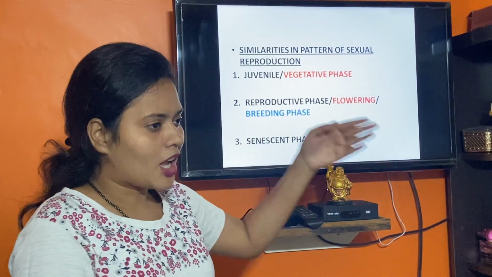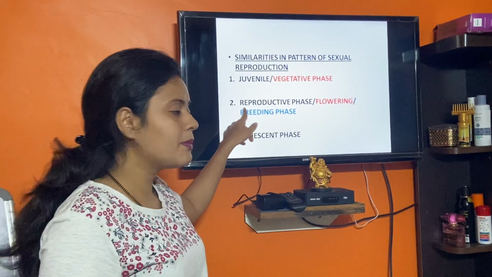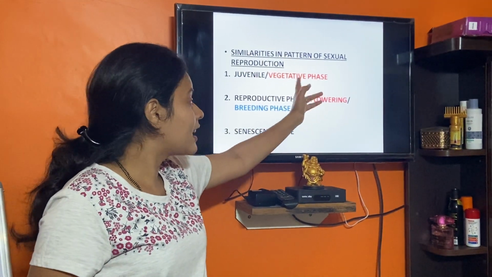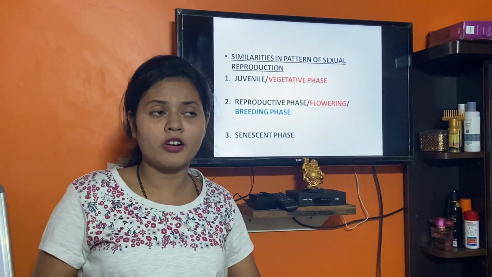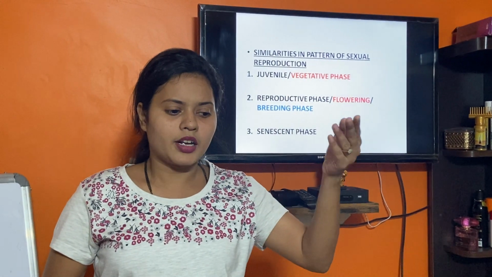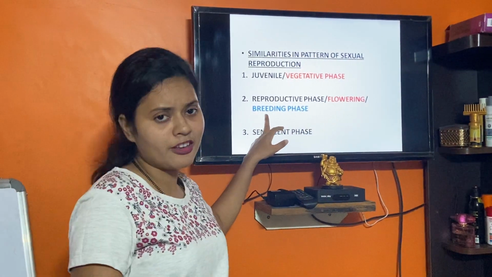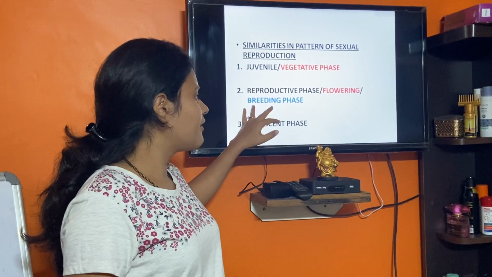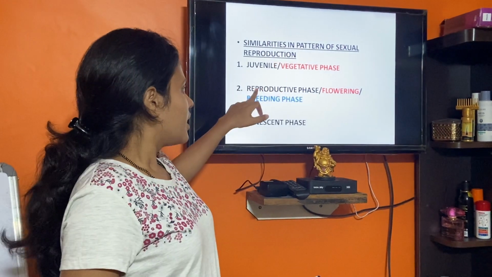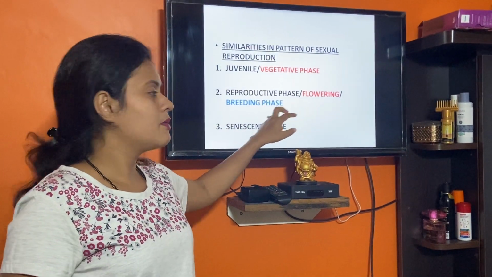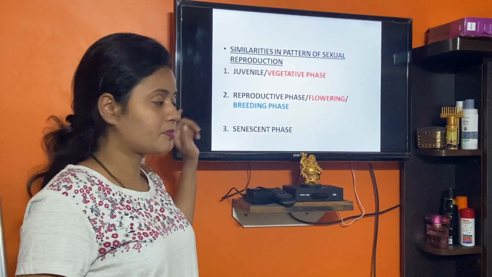So the next phase will be after the juvenile phase. Now the individual is able to reproduce, so that will be the reproductive phase. In the case of plants it will be the flowering phase. And in the case of some animals like the horse, we say it is the breeding phase, meaning they are reproducing only in a particular season. So reproductive and breeding are more or less similar. Remember, in some animals it is also called the breeding phase. So it is the reproductive phase in humans, flowering in plants, and in some animals it is said to be the breeding phase.